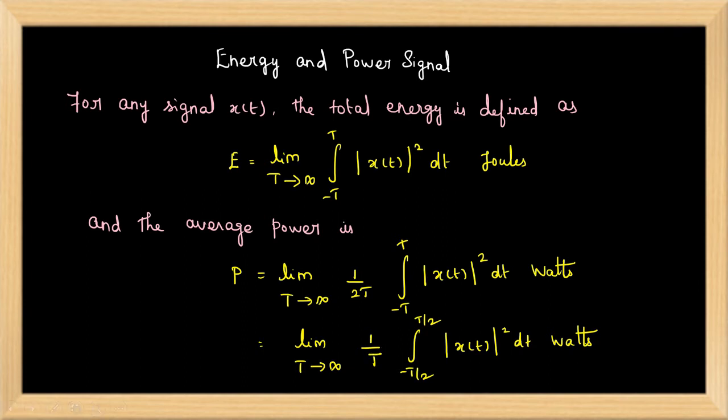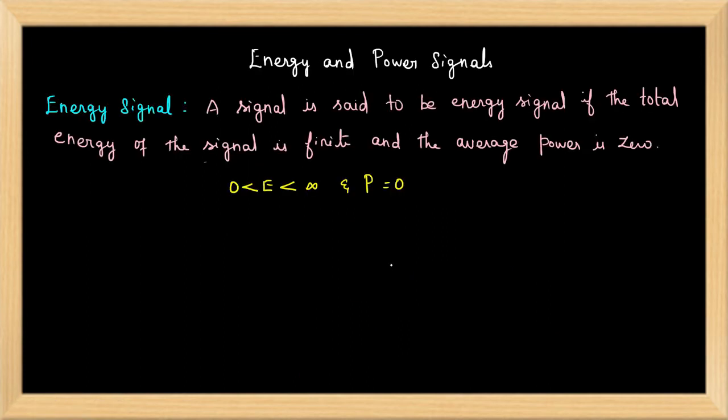Before seeing how these formulas are arrived at, first we will define what is meant by energy and power signals. A signal is said to be an energy signal if the total energy of the signal is finite and the average power is 0. So when you have finite energy, automatically its power will be 0.